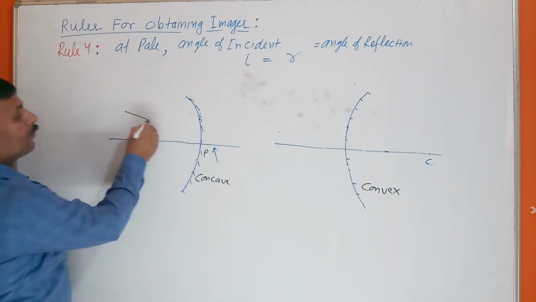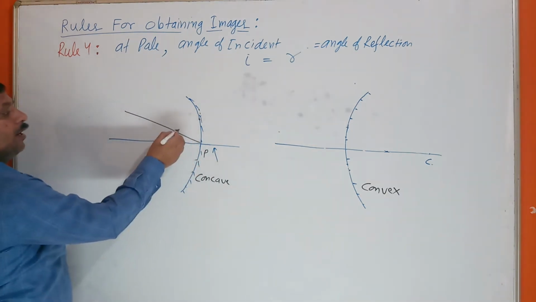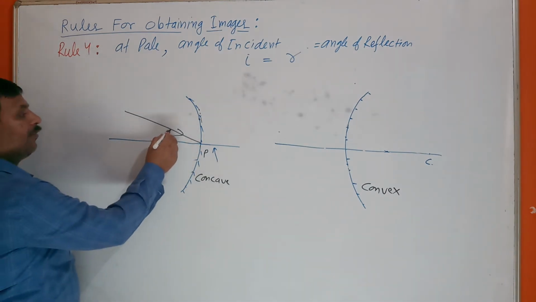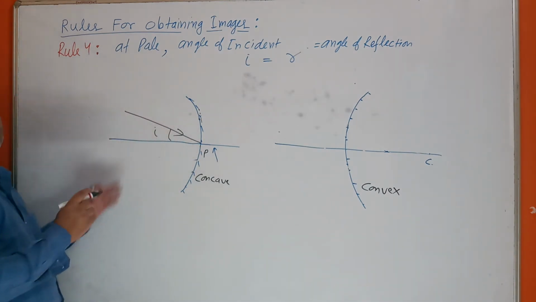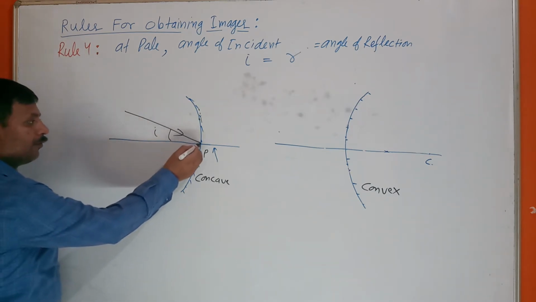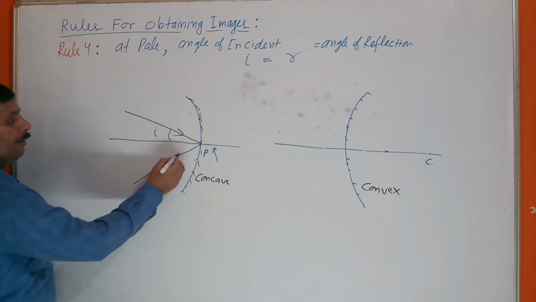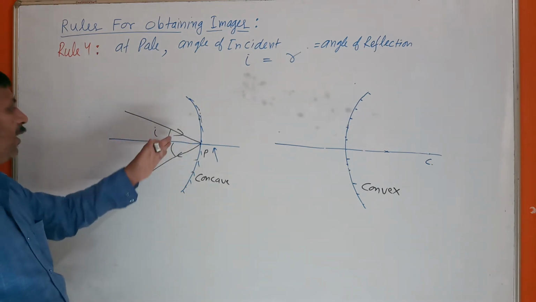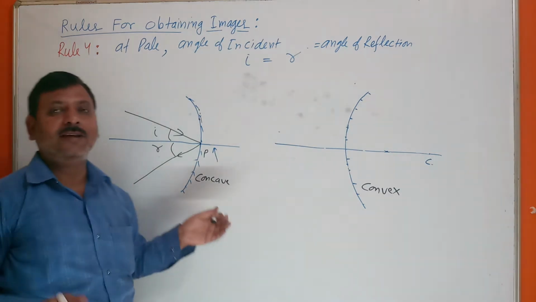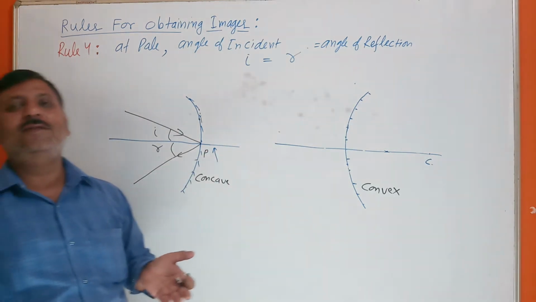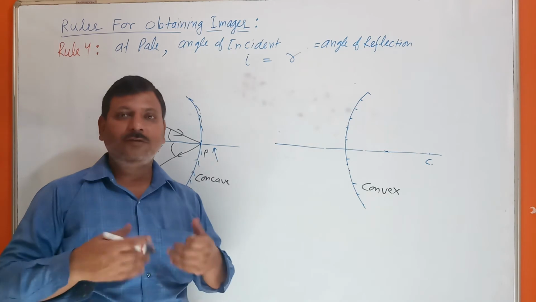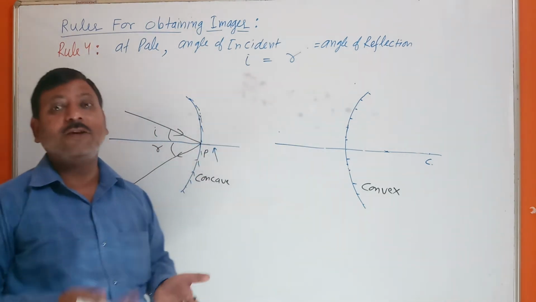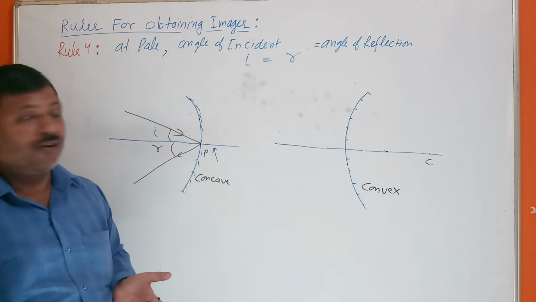See here, suppose it is falling at the pole, and the angle of incidence is, suppose, 30. The angle of reflection we can also take as 30 here, i equals r. After reflection, angle of incidence is equal to angle of reflection. Actually, this is valid for all, but at the pole we can use it as a rule for image formation.